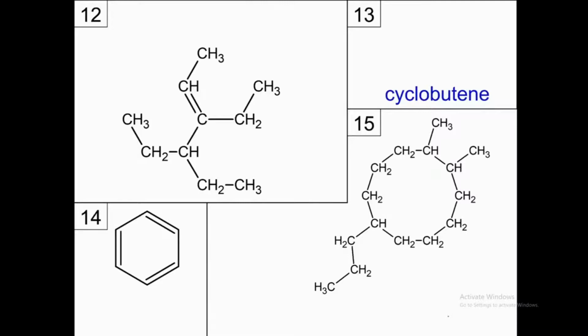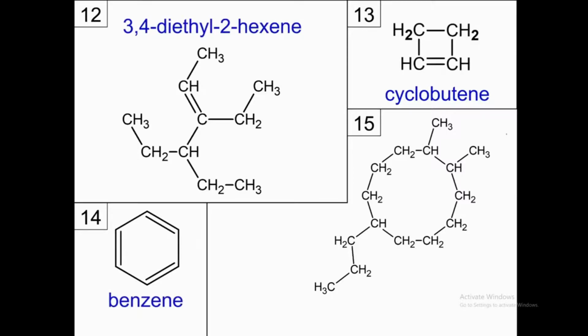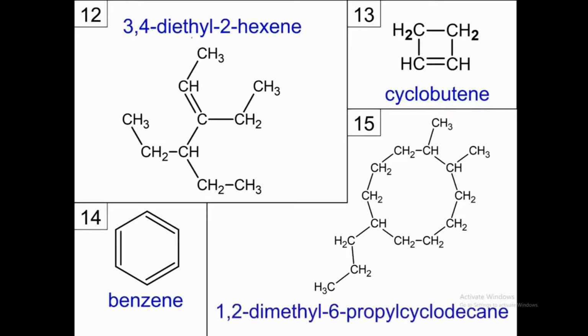Compounds number 12, 13, 14 and 15. Easy nomenclature. This is cyclobutene. This is very famous. Compound 14 is benzene, and compound 12 is 3,4-diethyl 2-hexene, and compound 15 is 1,2-dimethyl 6-propyl cyclodecane. Again, if you do not understand the numbering of these carbon compounds, please let me know in the comment section, then I will explain the numbering.